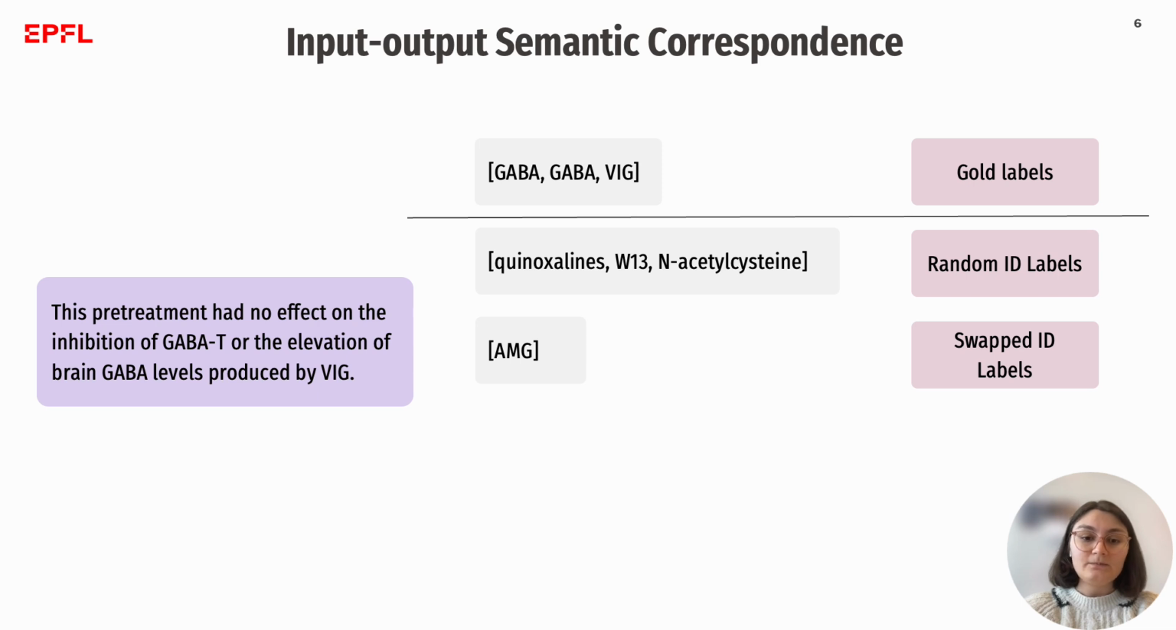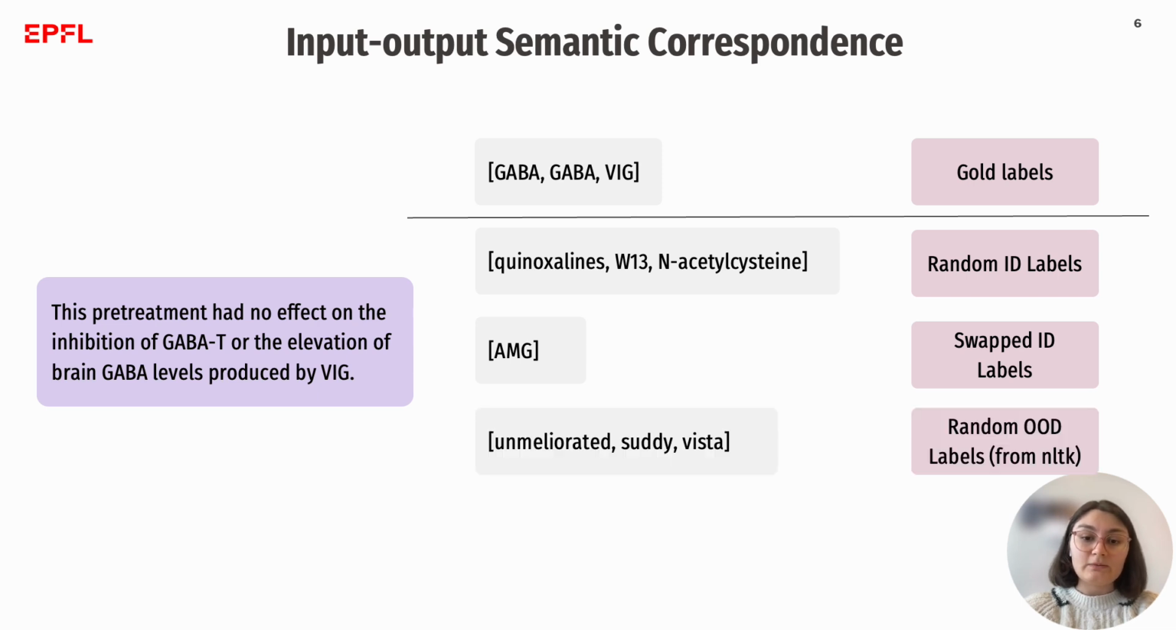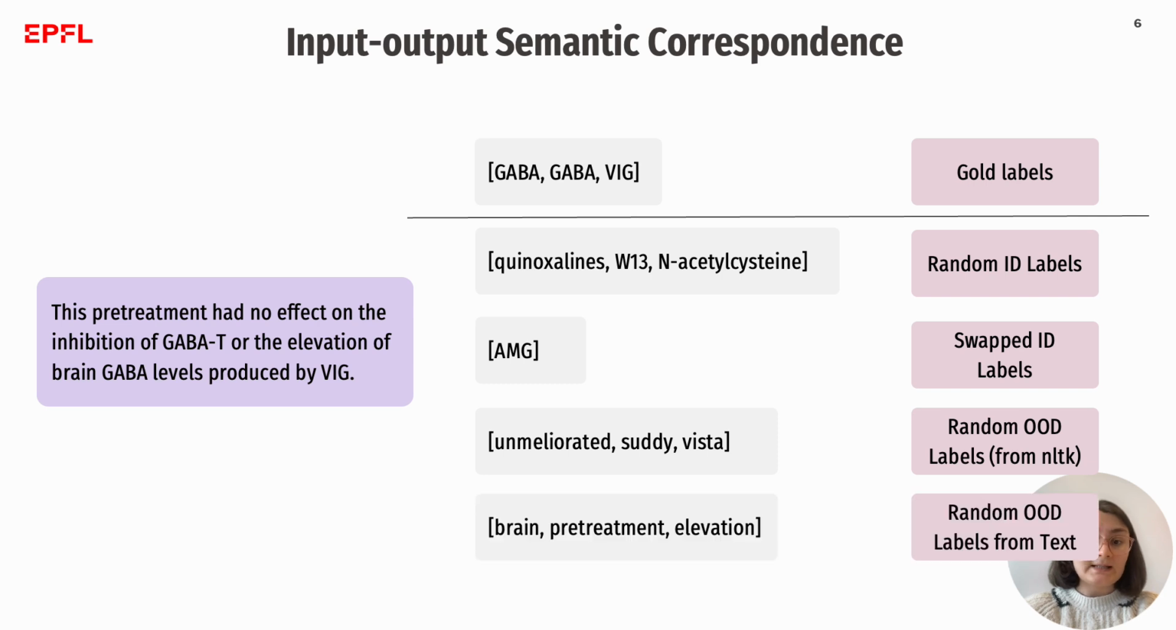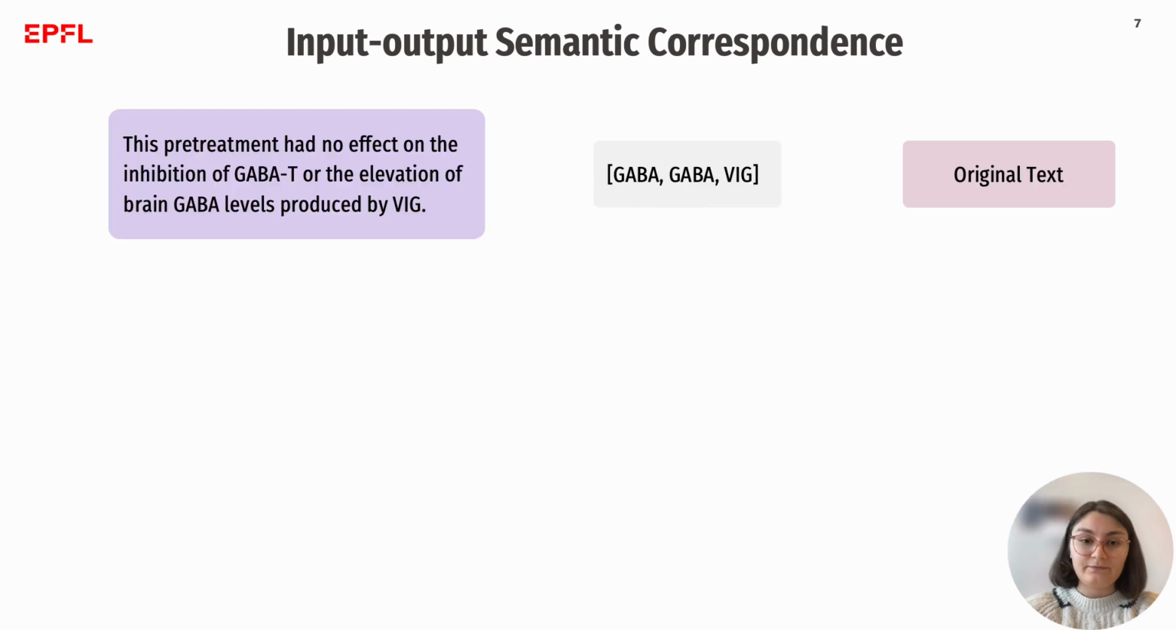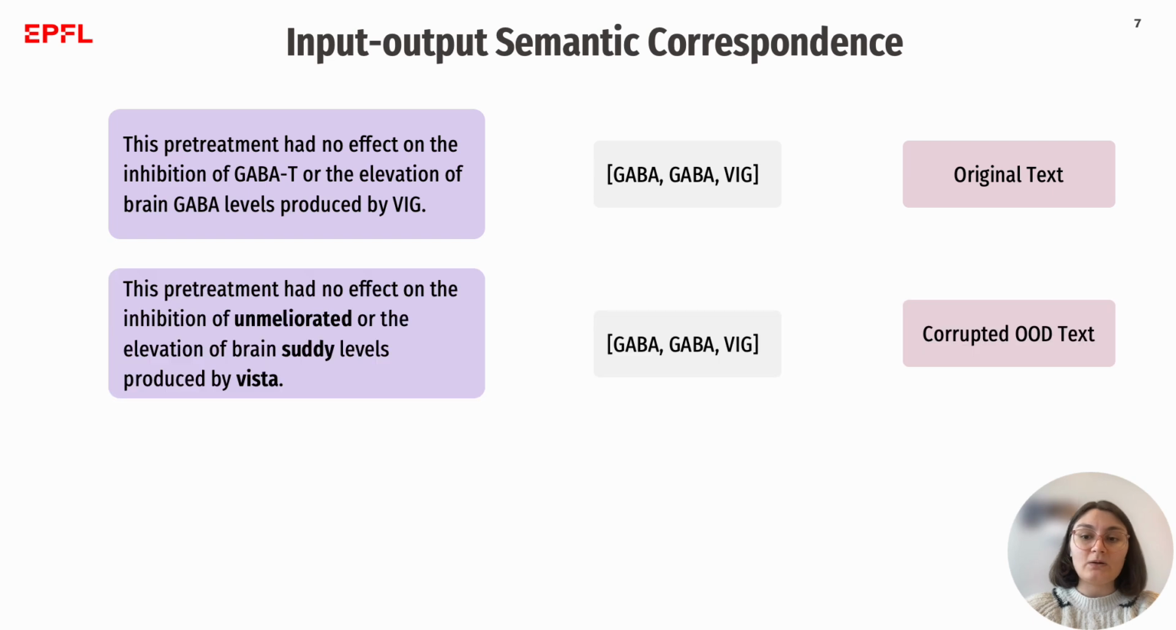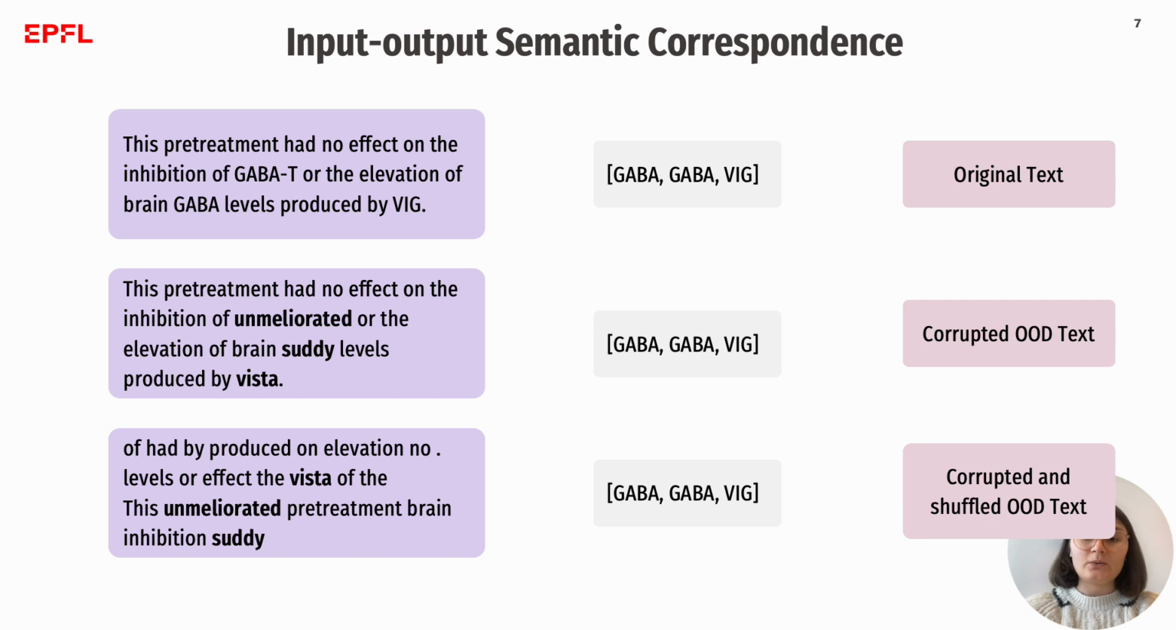the dataset. The random out-of-domain label replaces the ground truth entities with random English words, and random out-of-domain labels from text replaces them with non-chemical words from the text itself. We also consider corrupting the text by replacing the mentions of chemical entities in the text with random English words, and also shuffling the order of the words in the text. The labels remain unchanged in these two schemes. Finally, we consider corrupting both the text and the labels in the samples.